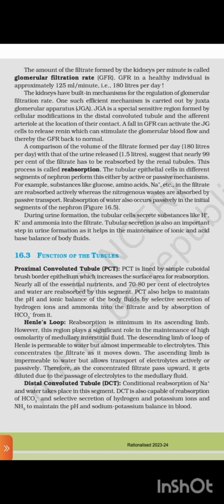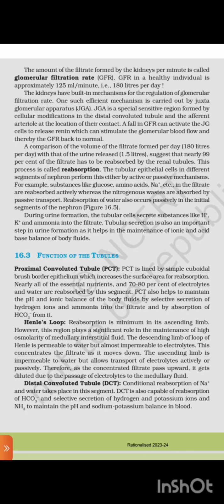16.3 Function of the tubules. Proximal convoluted tubule, PCT. PCT is lined by a simple cuboidal brush border epithelium, which increases the surface area for reabsorption. Nearly all essential nutrients, and 70 to 80% of the electrolytes and water, are reabsorbed by this segment. PCT also helps to maintain the pH and ionic balance of the body fluids by selective secretion of hydrogen ions and ammonia into the filtrate and by absorption of HCO3 from it.